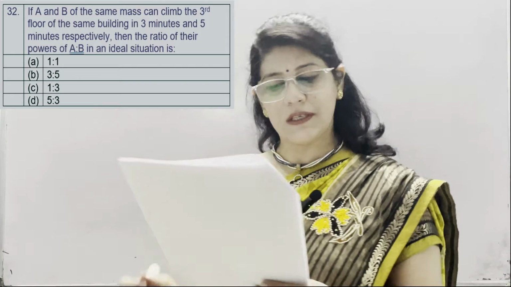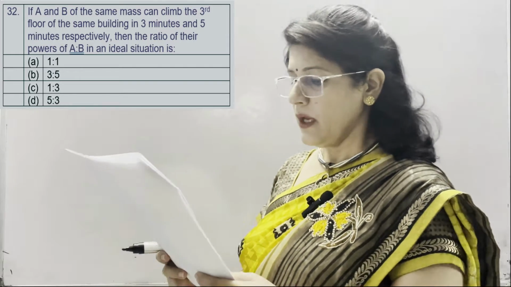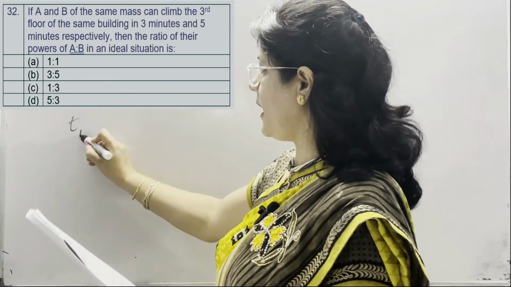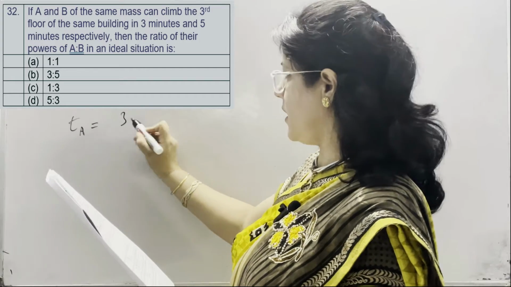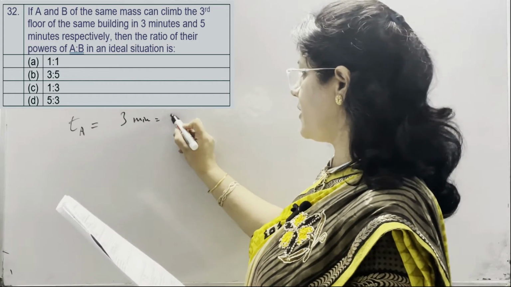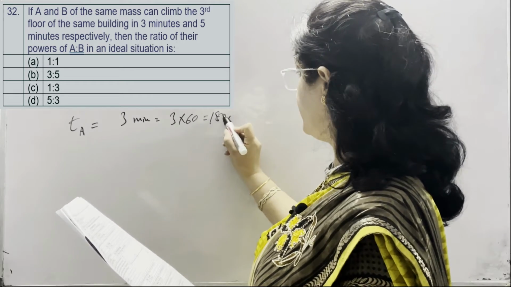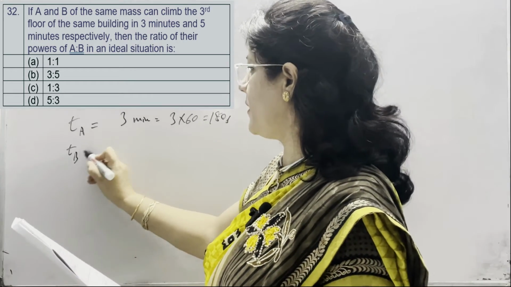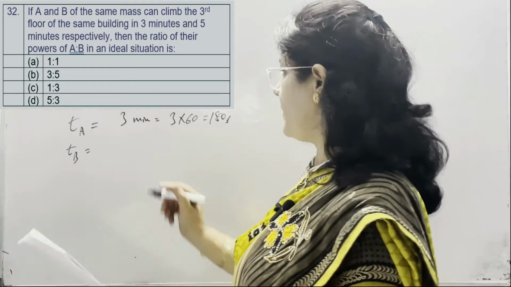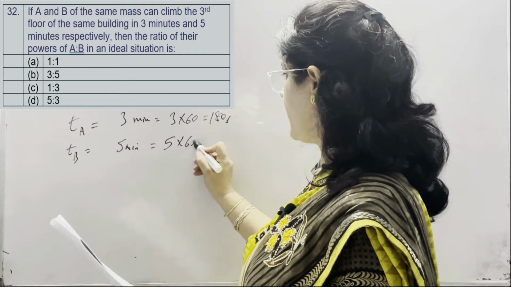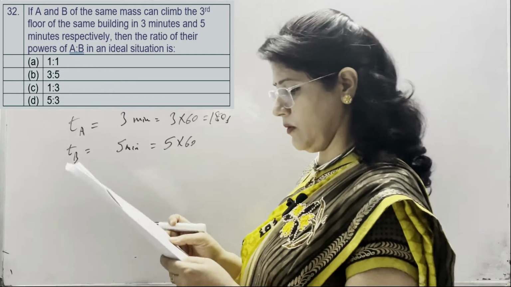In question number 32, if A and B of the same mass can climb the third floor of the same building, it means the distance covered is the same by both of them, in 3 minutes and 5 minutes respectively. So the time taken by person A is 3 minutes, which is not an SI unit. So 3 into 60, 180 seconds. And the time taken by B is 5 minutes, 5 into 60. We can leave them like this also.